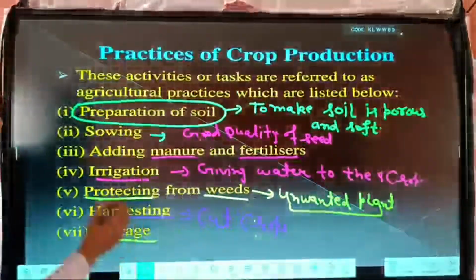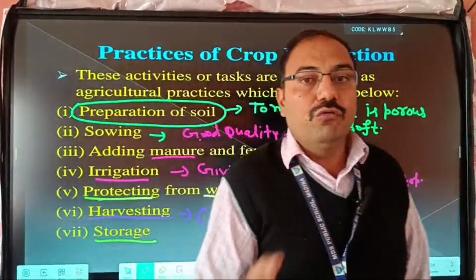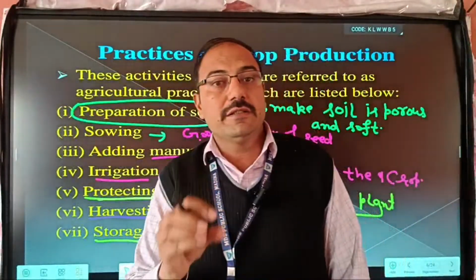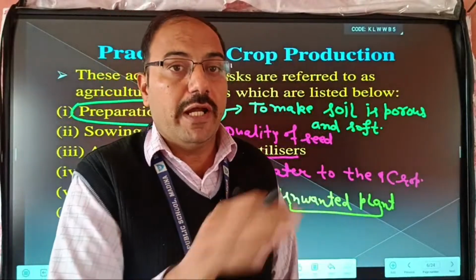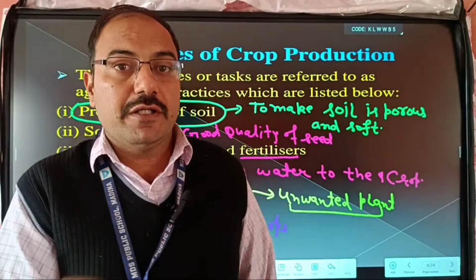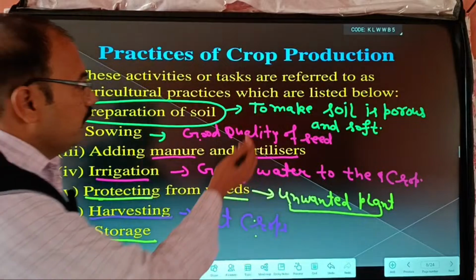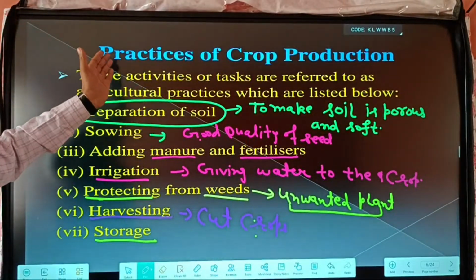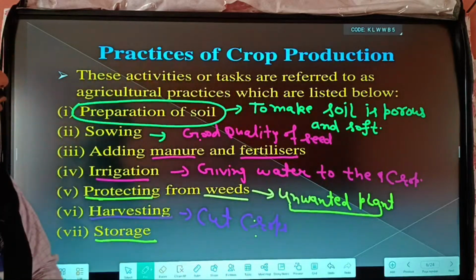And finally, storage. After harvesting, we store the crops or grains in a particular dry place, so that we protect our crops from bacterial infection and other diseases for the future. So these are the important steps of crop production, or agriculture steps of the crops.